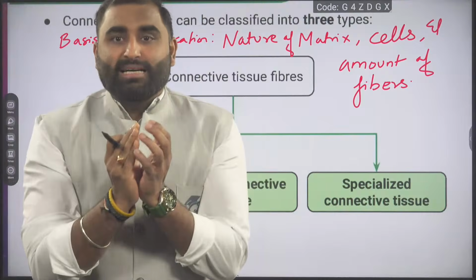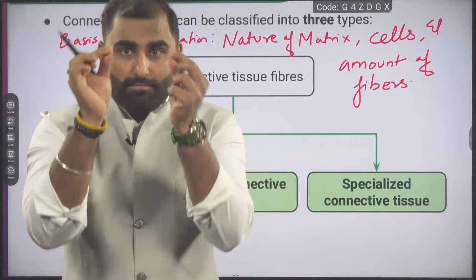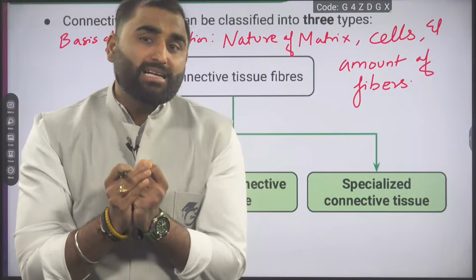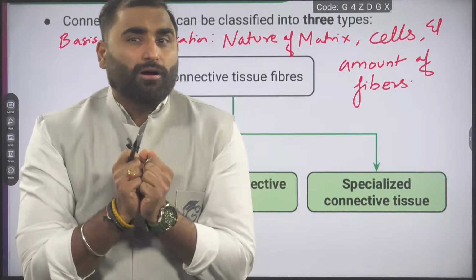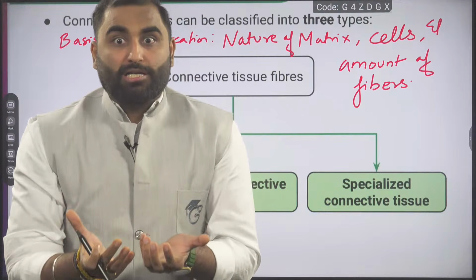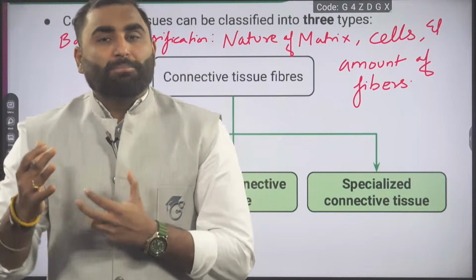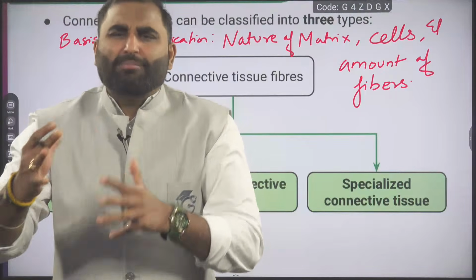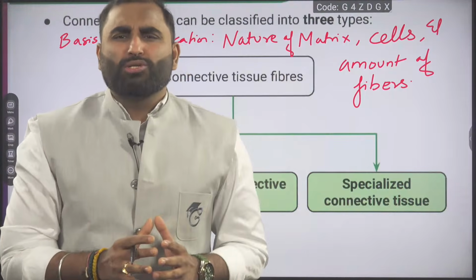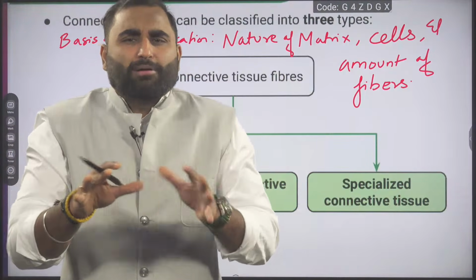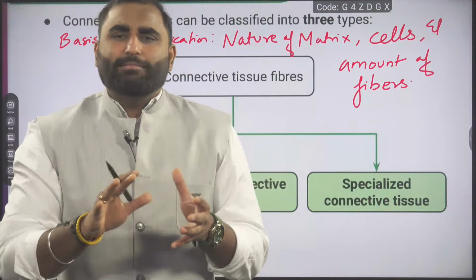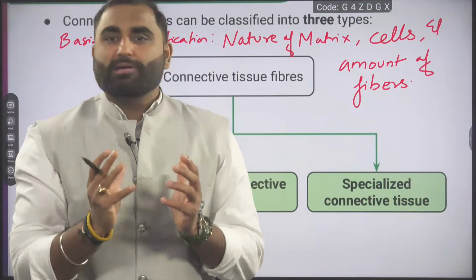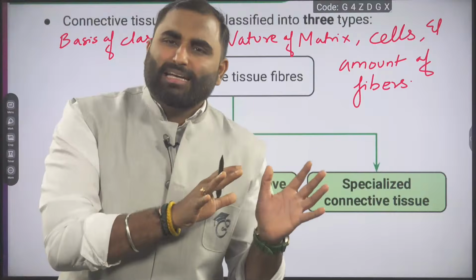Similarly, ligaments securing your joints, bone to bone, have to be very strong. The amount of fibers will be more. So some tissues have a lot of fibers. Some tissues have a sparse amount of fibers. Sparse means very few fibers, because that will be enough.